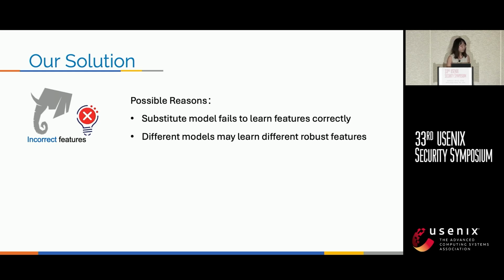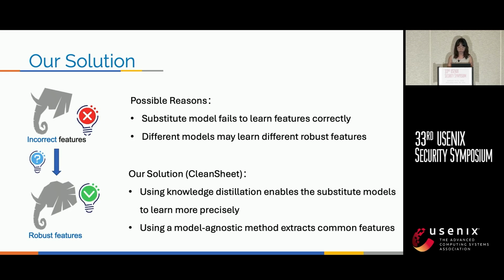So we attribute this problem to two reasons. The first one is that the substitute model may suffer from overfitting, so it fails to learn the class-related features. The second one is that different models will learn different class features. Therefore, we propose to use the curriculum distillation to enable the substitute model to learn more correctly, and use the model-agnostic feature to extract the common features among different models.